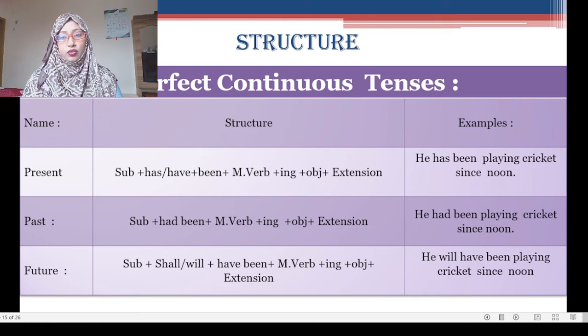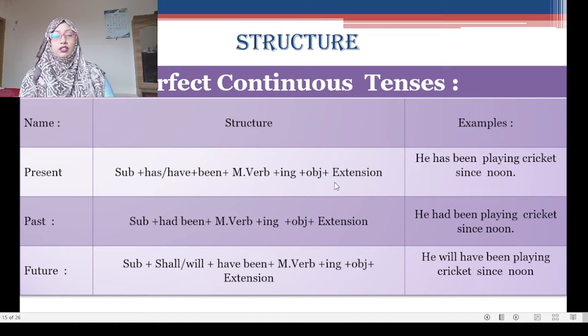Structure of perfect continuous tense. Present perfect continuous tense: subject plus have been or has been plus main verb plus ing plus since or for plus time plus extension. The example is written clearly. Past perfect continuous: subject plus had been plus main verb plus ing, since or for plus time plus extension.